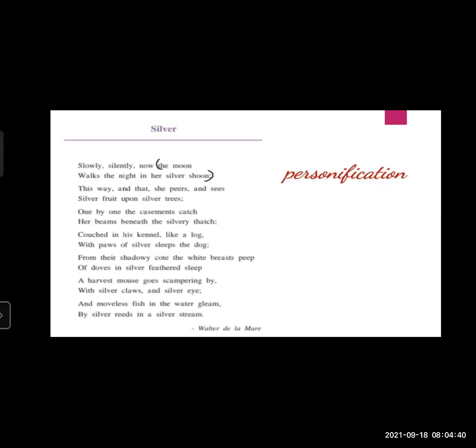Slowly, silently now the moon walks the night in her silver shoon. Here the poet is describing the moon with a human quality, like a woman or a girl. So the moon walks the night in her silver shoon. This is an example of personification.